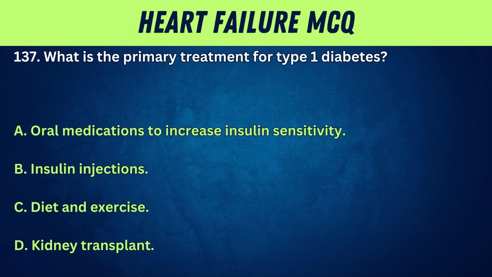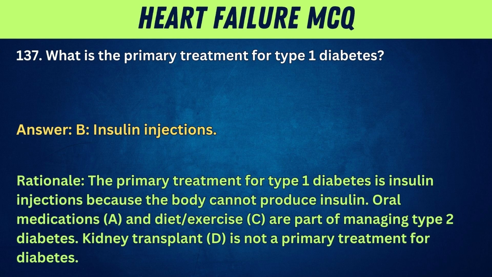137. What is the primary treatment for type 1 diabetes? A. Oral medications to increase insulin sensitivity. B. Insulin injections. C. Diet and exercise. D. Kidney transplant. Answer: B. Insulin injections. Rationale: The primary treatment for type 1 diabetes is insulin injections because the body cannot produce insulin.